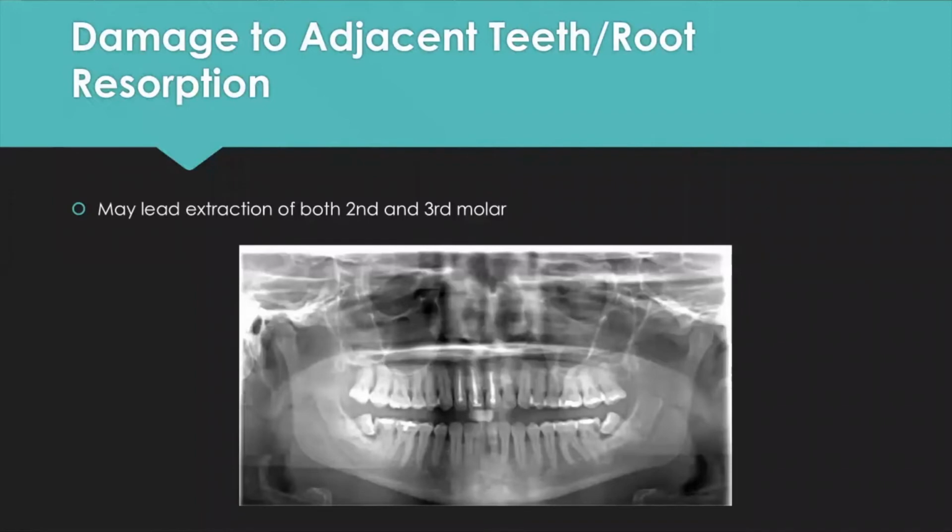The next thing I want to talk about is damage to adjacent teeth or root resorption. As you can see in this x-ray here, this patient has erupting 17 and 32, which are erupting into the distal aspect of his second molars. And you can see it's pretty significant, the caries he has on the distal aspect of these second molars.